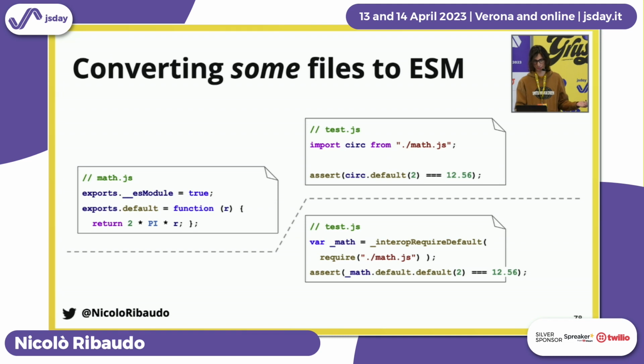Well, one way would be to manually write .default in your native ESM modules. Except that then, for example, if you want your library or application to be compatible with older versions of Node.js, like Node 6, which is many years old, for some crazy reason, it would stop working as soon as you start transpiling your ESM files for some targets, because now you have this double default access in the transpiled version.